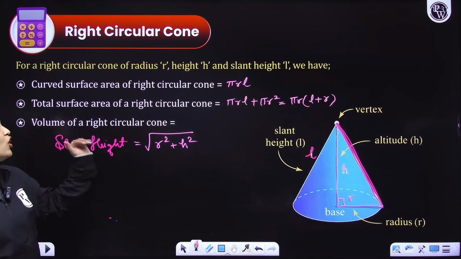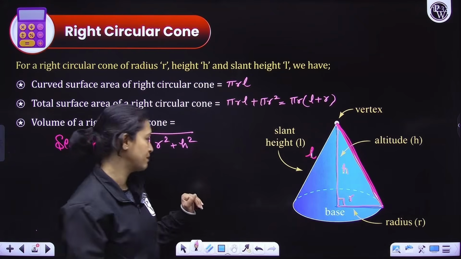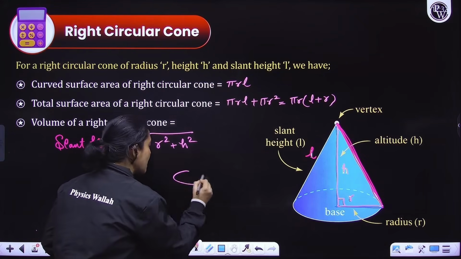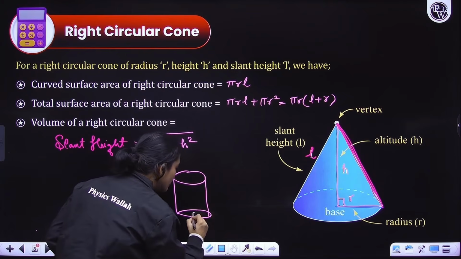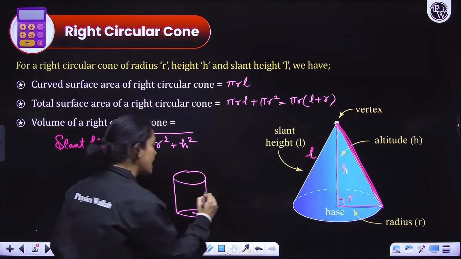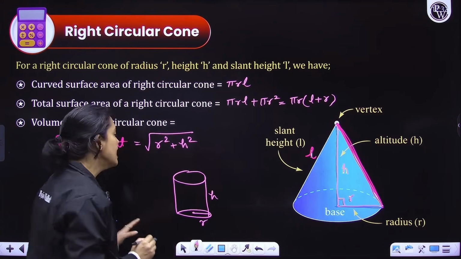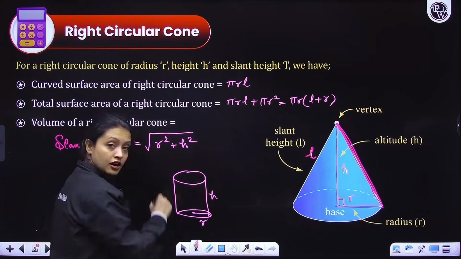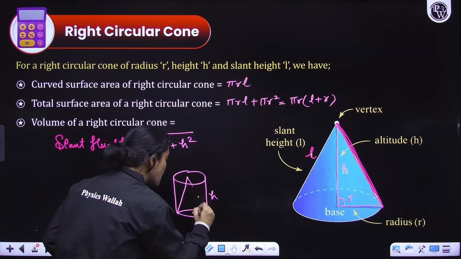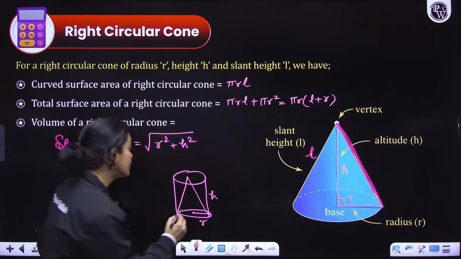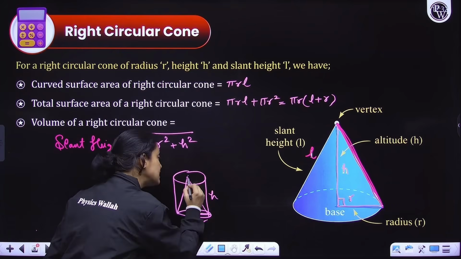Now, what would be the volume of a right circular cone? So, remember, if you have a cylinder with radius r and height h, and from this cylinder you are extracting a cone, and the cone's radius is also r and height is also h.